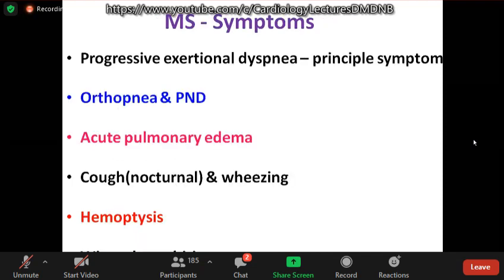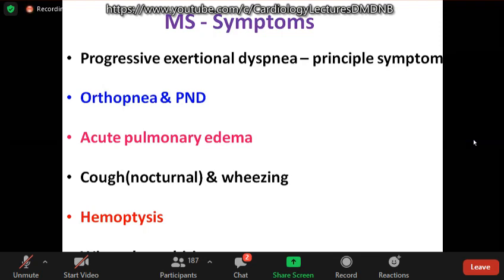What are the symptoms of mitral stenosis? The first thing to happen in mitral stenosis is an increase in the left atrial pressure. This leads to pulmonary venous hypertension and congestion in the lungs. So the most important symptom is progressive exertional dyspnea, which progresses gradually over a period of months to years.